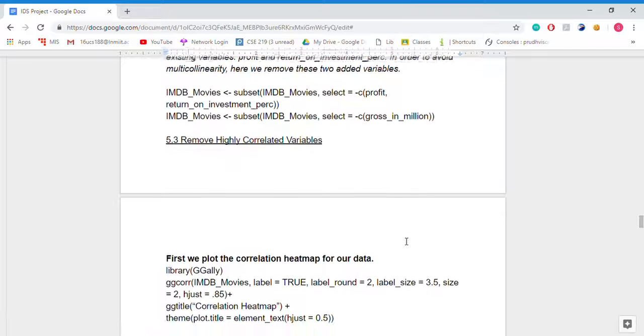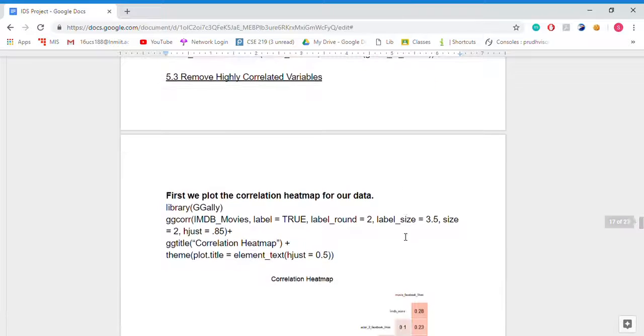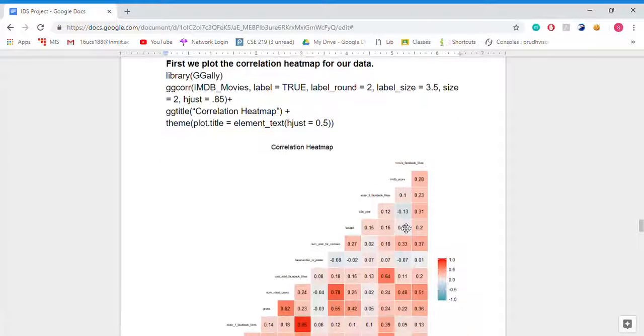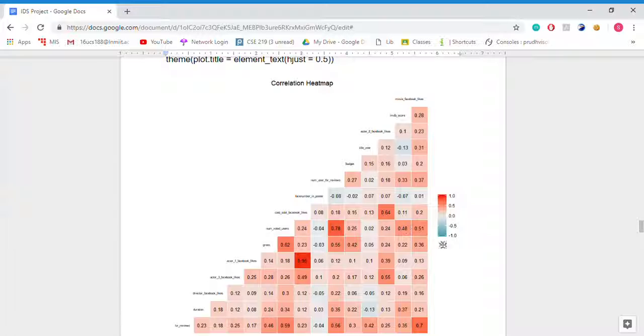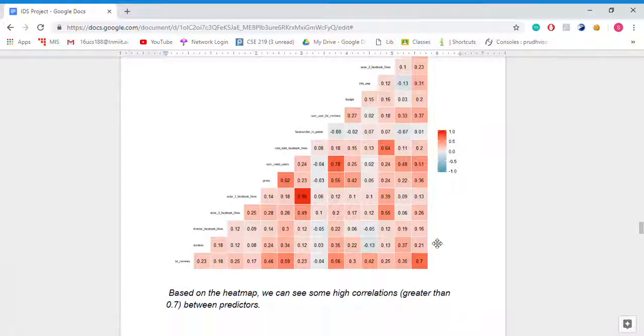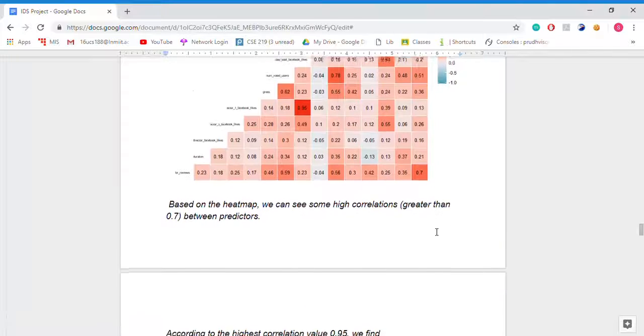Now removing highly correlated variables. We have plotted a ggcorr plot to see correlation between different attributes. As we can see, actor 1 Facebook likes and cast total Facebook likes have very high correlation. So we will be merging different attributes into one attribute.